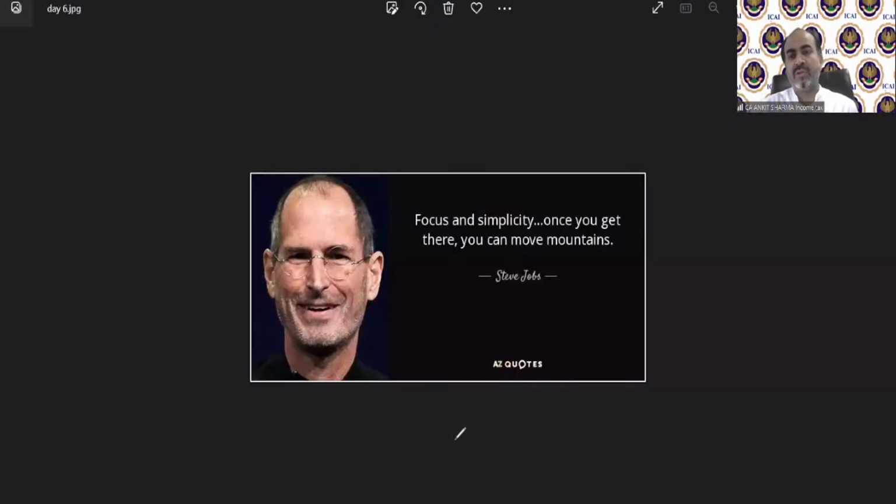And our way of study. So this is today's quote for you, and we all know who he is. Of course, Steve Jobs: focus and simplicity. Once you get there, you can move mountains. So if you have focus and just be simple. To complete the Chartered Accountant course is a very simple thing. You need to just work hard with proper planning. If you can work hard with proper planning, I believe every one of you can complete this course very early. I was technically a very below average student of my time. So if I can complete this course so easily, I guess you all can do this.